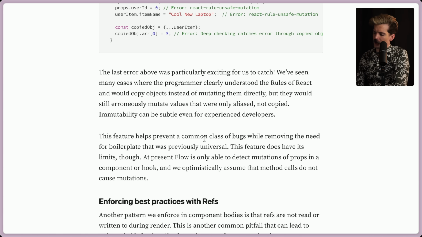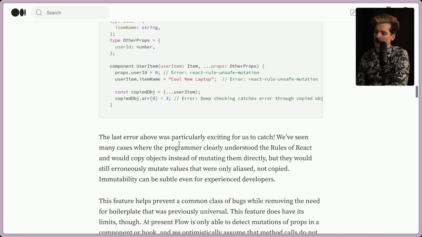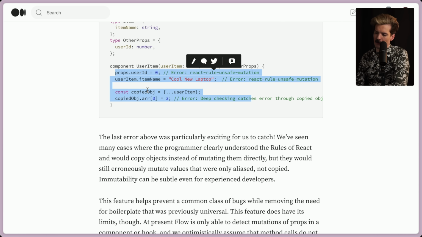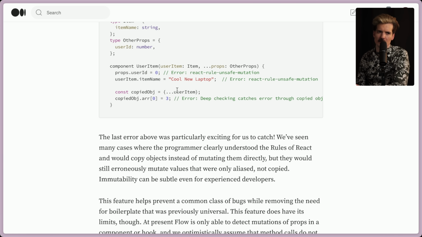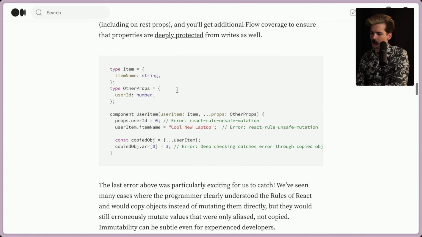This feature helps prevent a common class of bugs while removing the need for boilerplate that was previously universal. This feature does have its limits though. At present, Flow is only able to detect mutations of props in a component or hook, and we optimistically assume that method calls do not cause mutations. So if you had a function in here that you were calling that did all of these things and you passed the prop to that, it could still have issues. So that's the remaining edge case that is being discussed here. But still a massive win.